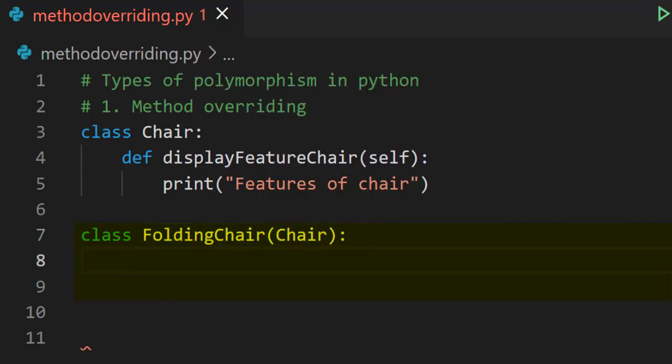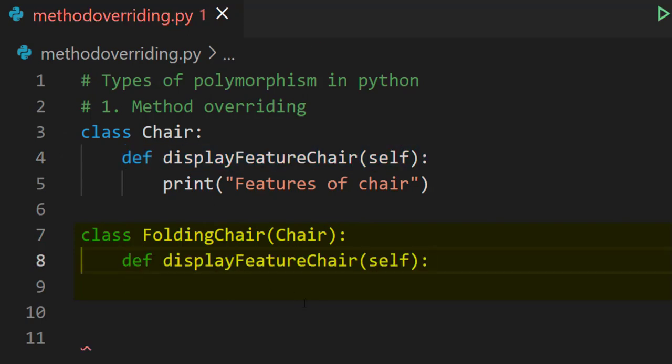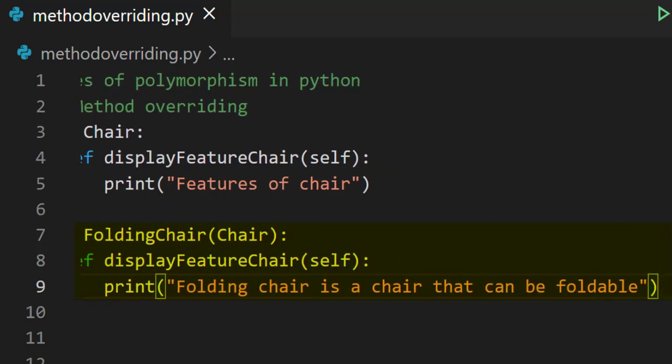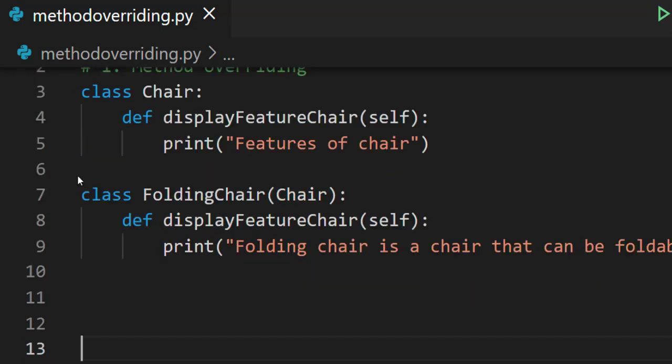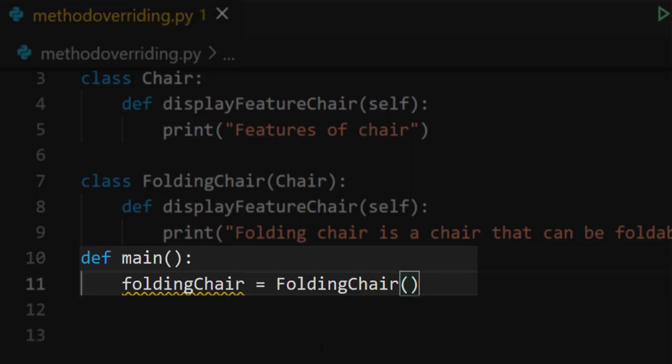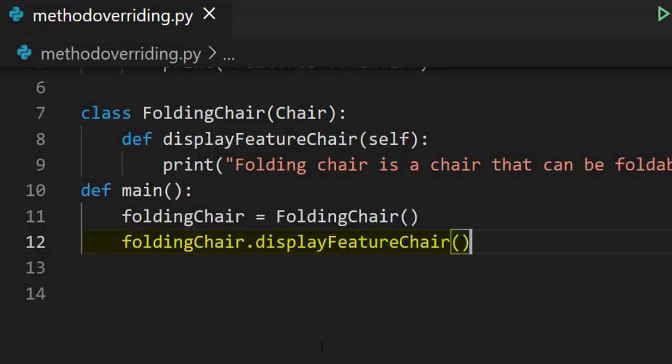Then define the method which is in the base class, that is def displayFeatureChair, but give a different implementation for the print function which is not in the base class, that is folding chair is a chair that can be foldable. Hence, it is the inheritance concept. Then create an object for the derived class, that is folding chair is equal to folding chair in the main function. Through this object, call the method which is in the derived class. Then call the main function.